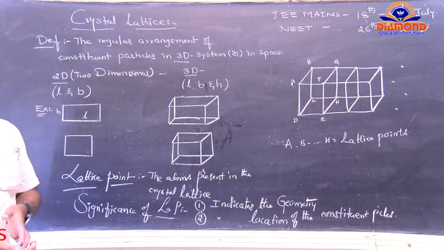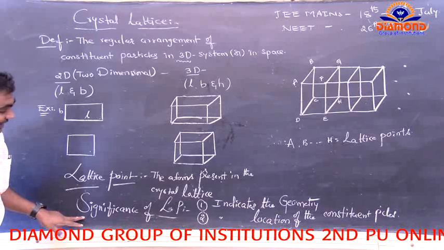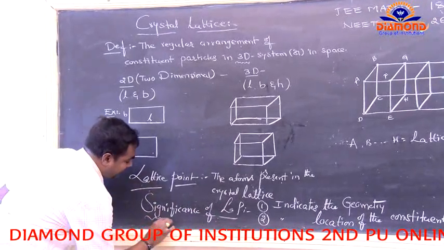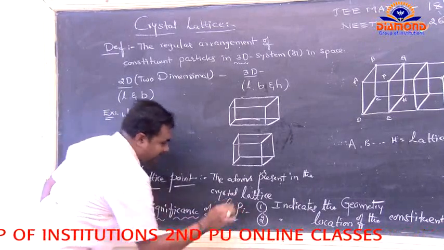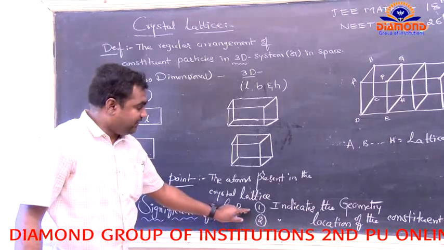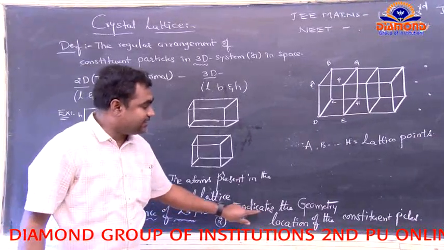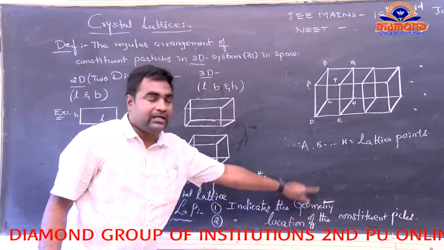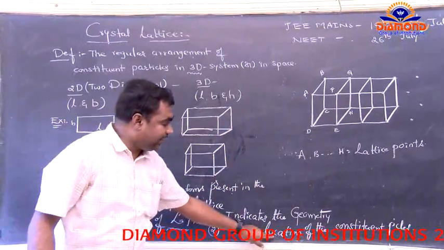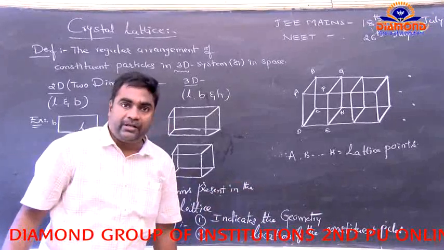So what is the significance of the lattice point? It has two significances. The first one is it indicates the geometry of the crystal lattice, and the second one is it indicates the location of the constituent particles.